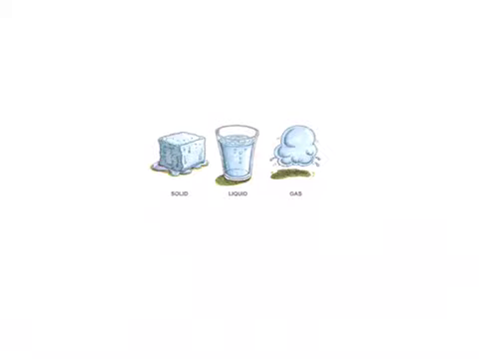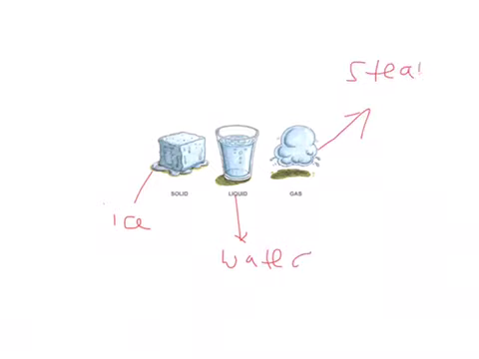So right there, we've got all three of the states, right? The solid, and if we're talking about water, is known as ice. We know this as just straight plain old water, and that we know as steam. If we're talking about the three states of water, so this is just for H2O. So these things are all different when you're talking about other substances, right? But every substance, if you think about that periodic table that's in my room, you've seen it a million times, any material on the planet can be in these three states of matter: solid, liquid, and gas at one point. Water is just the one we kind of think about the most.